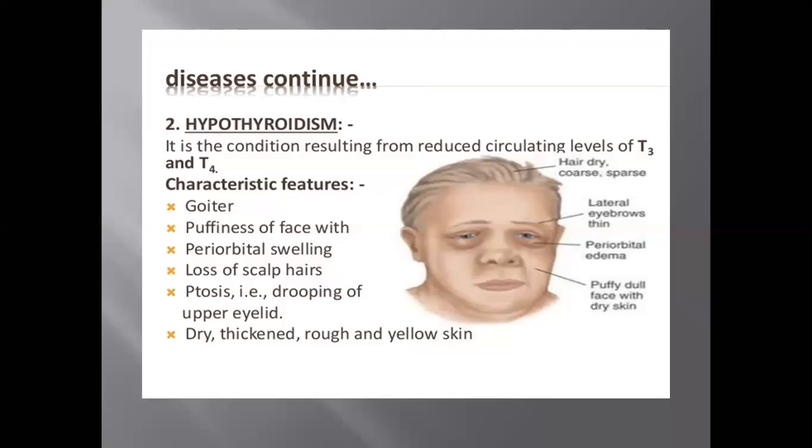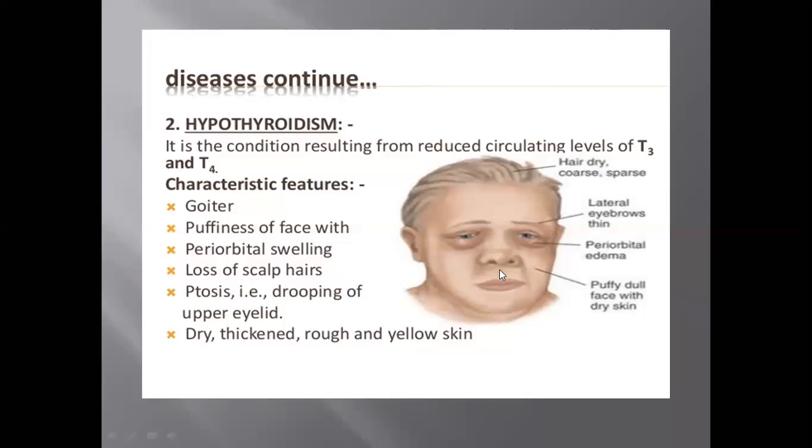What happens in this disease, hypothyroidism, where there is less thyroxine production? It is characterized by low energy production in the body and slowing down of the heartbeat. It means your body is not producing energy, and it is also slowing down the heartbeat. You can say that hypothyroidism also causes goiter, puffiness of face with periorbital swelling. This is the periorbital area, and this is a swollen area, loss of scalp hair, ptosis, drooping of the upper eyelid,